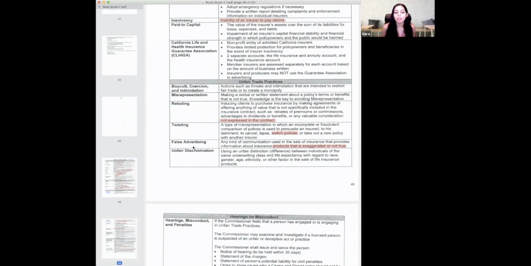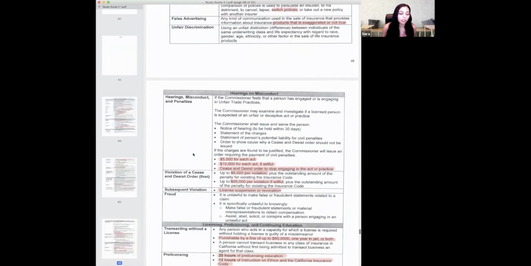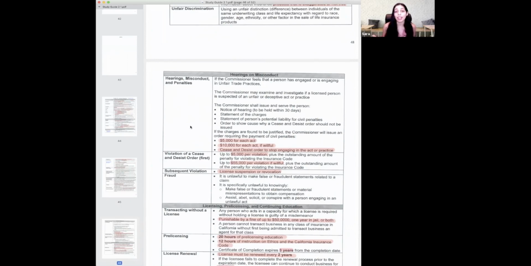False advertisement is you're exaggerating about something that's in the policy that really isn't as much as you're selling it to be. Okay? And unfair discrimination, right, is you're like, I don't want to do business with that person because of their race, because of their gender, things like that, right? Oh, I'm not going to do business with you because you're a girl. That's unfair discrimination. Now, for all of the following things that I just told you about, there are fines and consequences for doing those things.